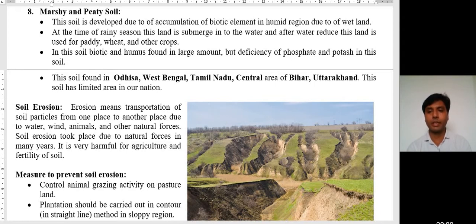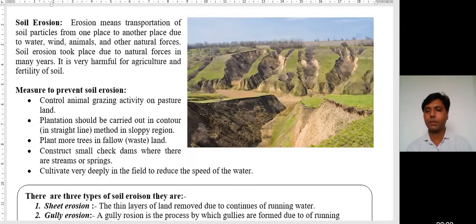Okay. Now, after discussing the types of soil, we have to discuss soil erosion. Okay. Dear students, what is meant by soil erosion? And which activities are responsible for soil erosion, that we have to discuss over here.